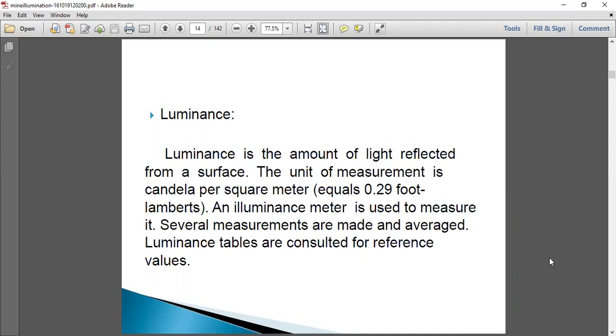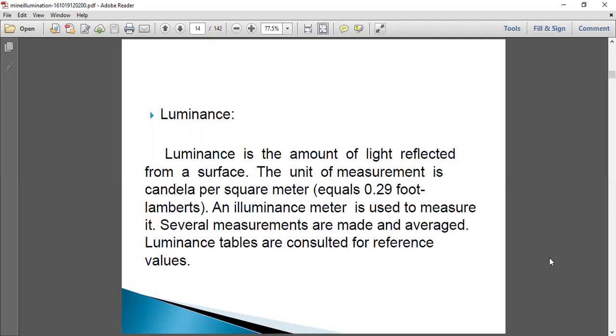So whatever light comes from the source falls on the surface. Whatever light falls on the surface is supposed to get reflected. So here the luminance is nothing but the amount of light reflected from the surface. Whatever light has fallen on the surface is reflected from the surface. Luminance is denoted to measure the amount of reflected light from the surface.